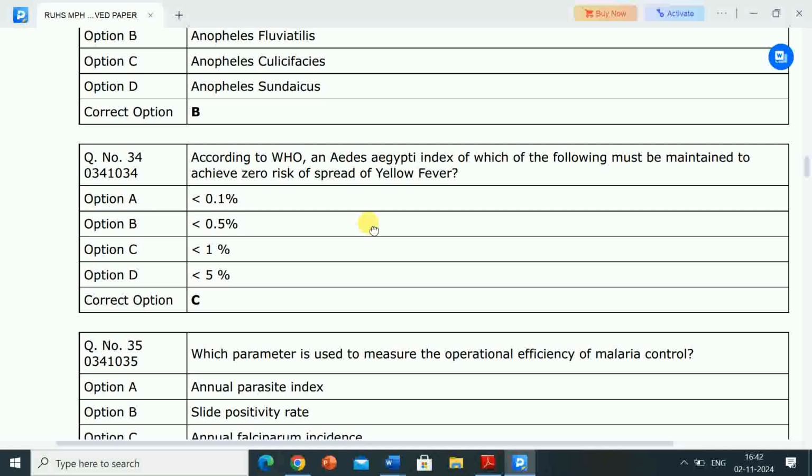According to World Health Organization WHO and Aedes aegypti index, which of the following must be maintained to achieve zero level of spread of yellow fever? Options are less than 0.1%, less than 0.5%, less than 1%, less than 5%. Correct answer is option C, less than 1%. So according to World Health Organization, an Aedes aegypti index of less than 1% must be maintained to achieve zero risk of spread of yellow fever.